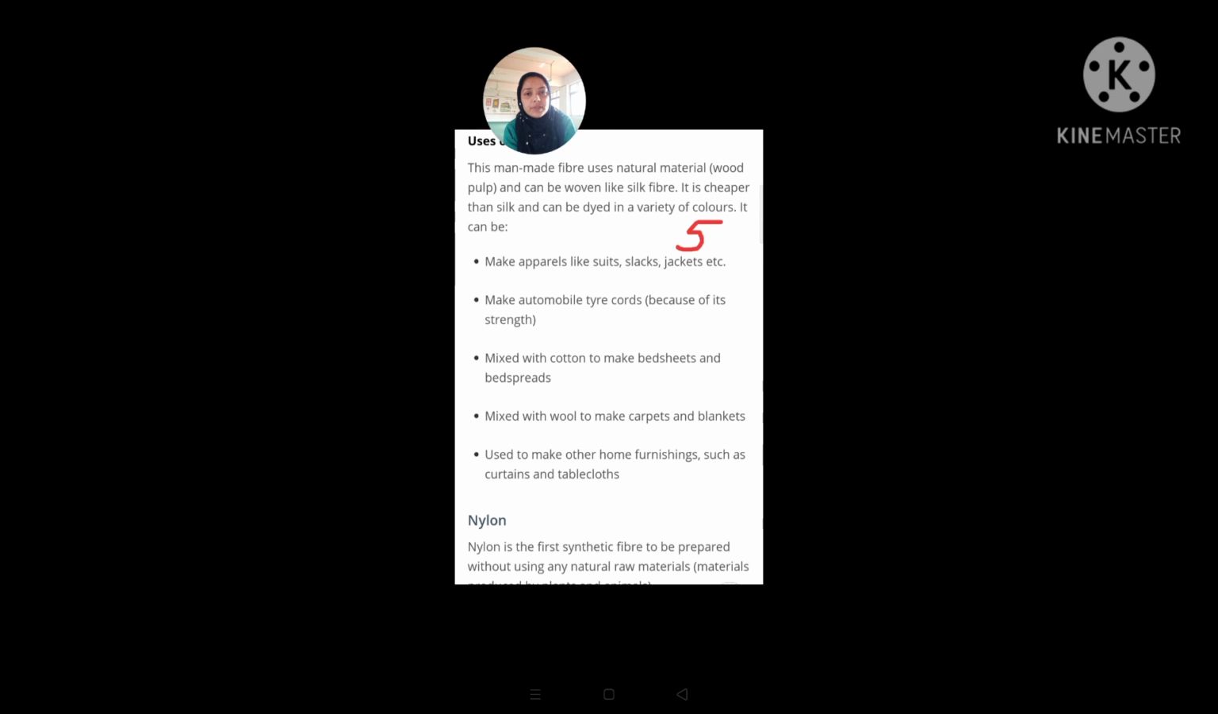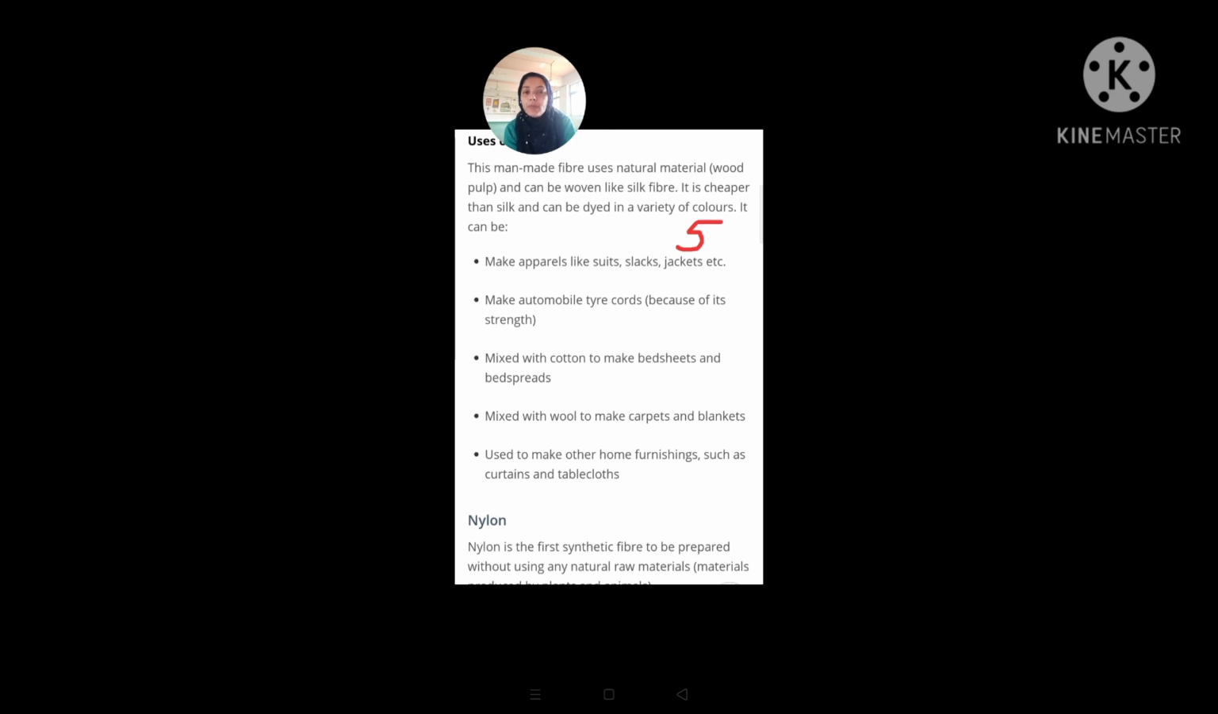Uses, you are able to see the uses over here. This man-made fiber comes from a natural material, wood pulp, and can be woven like a silk fiber. It is cheaper than silk and can be dyed in a variety of colors. So these are the properties, my dear students. Now we are talking about the uses.